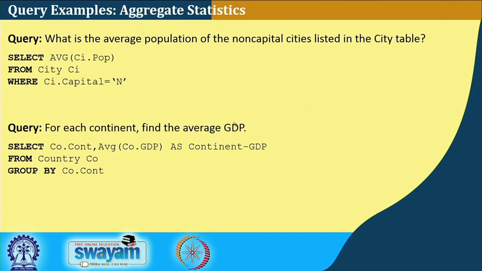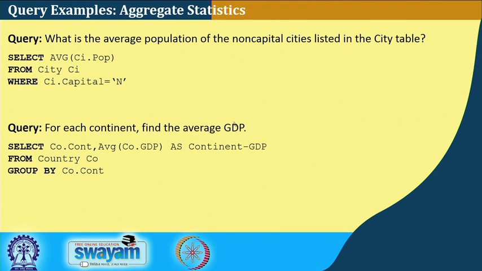What is the average population of the non-capital cities listed in the city table? So, I say select average ci.population. If I want to print the city name also, then ci.name, comma, average ci.population from city ci, and ci.capital property is no. So, all non-capital cities, right.